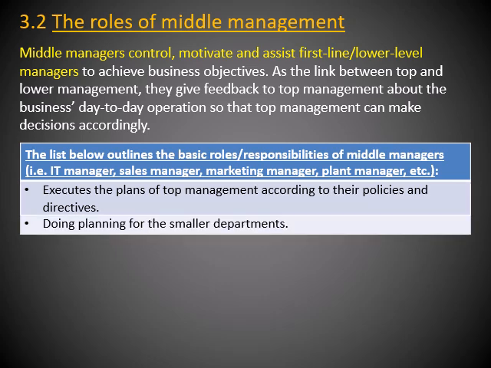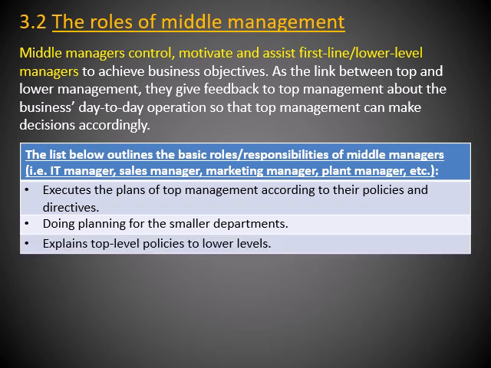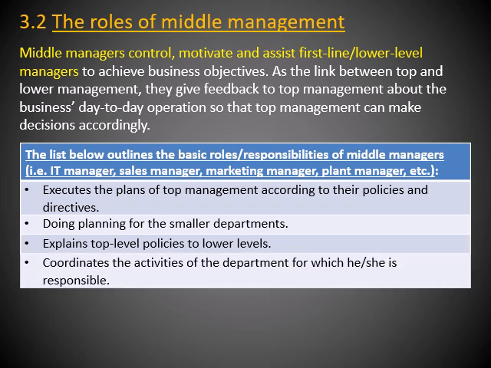They are also responsible for doing planning for the smaller departments. In other words, each department manager is responsible for doing planning for his or her specific department. They also explain the policies that are set by top level management to the lower levels of management.